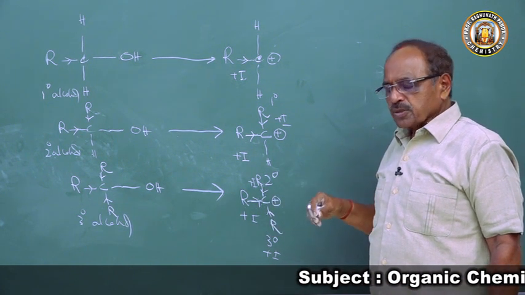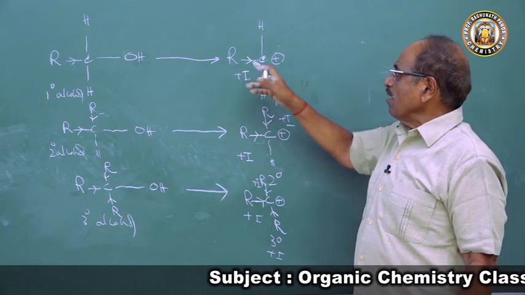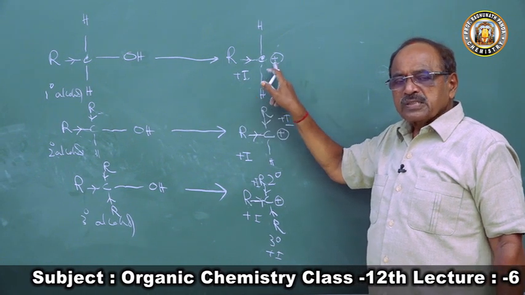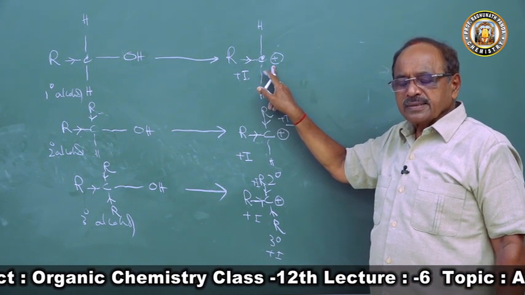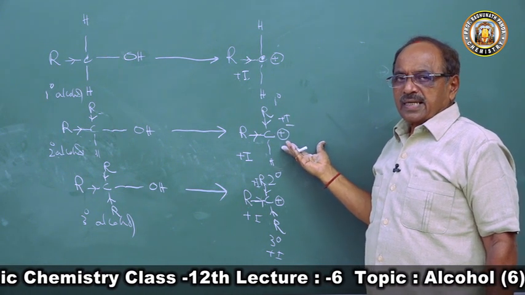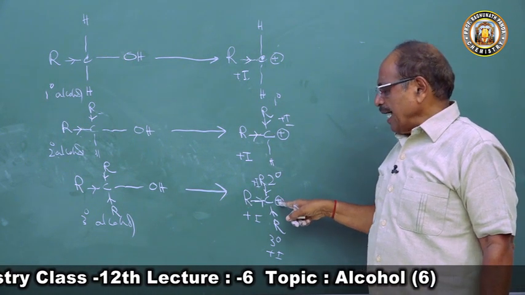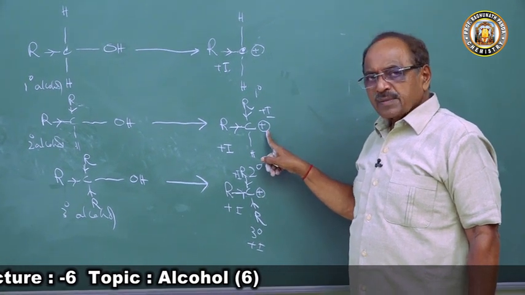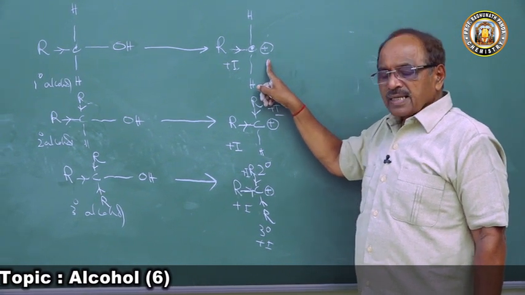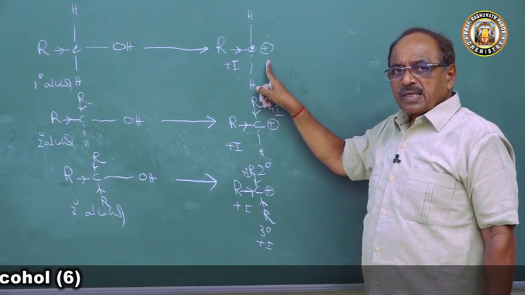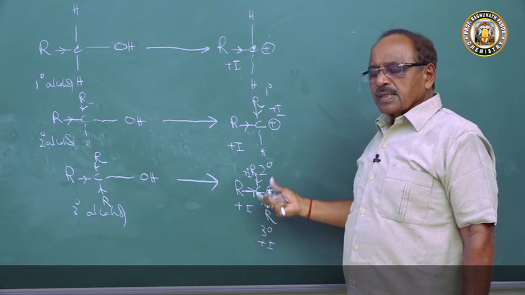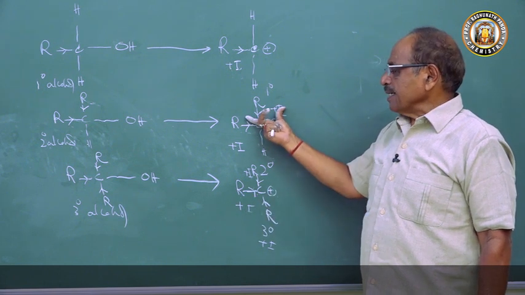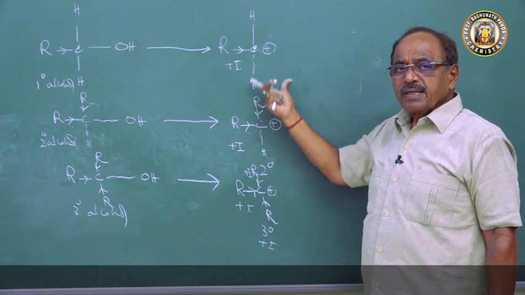So due to plus I effect, with increase of alkyl group, the plus I effect increases and the positive charge density of the carbocation decreases. Hence the positive charge density at tertiary carbonium ion is less than that of secondary carbonium ion, which is less than that of primary carbonium ion. Therefore the tertiary carbonium ion is more stable than secondary carbonium ion, more stable than primary carbonium.